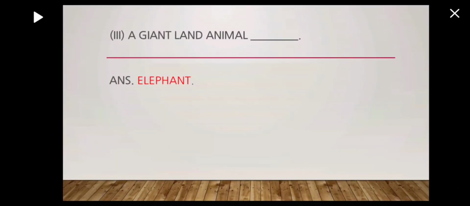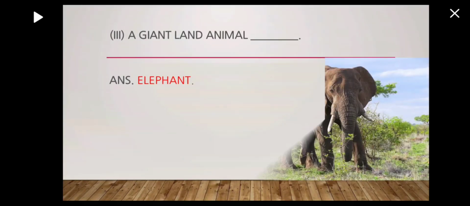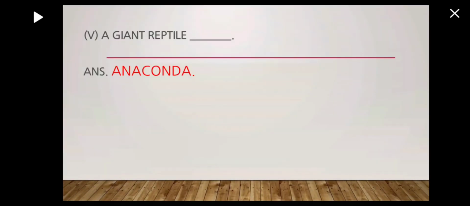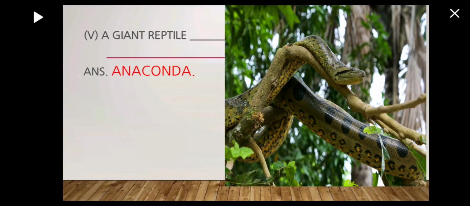Then next we have a giant land animal. Which is a giant land animal? An elephant. Very good. Next, a giant reptile is the anaconda. It's a giant one. Okay.